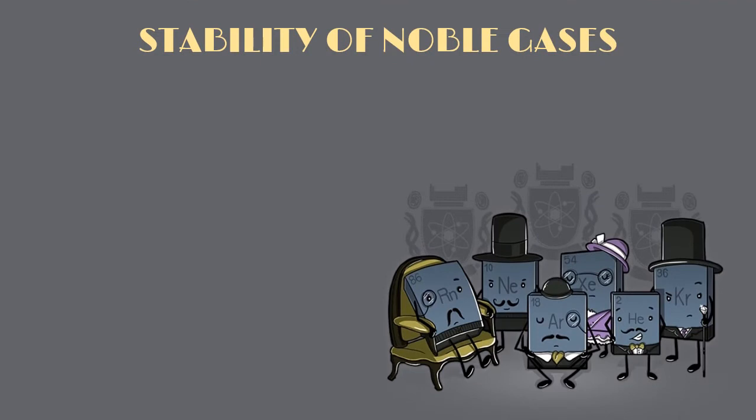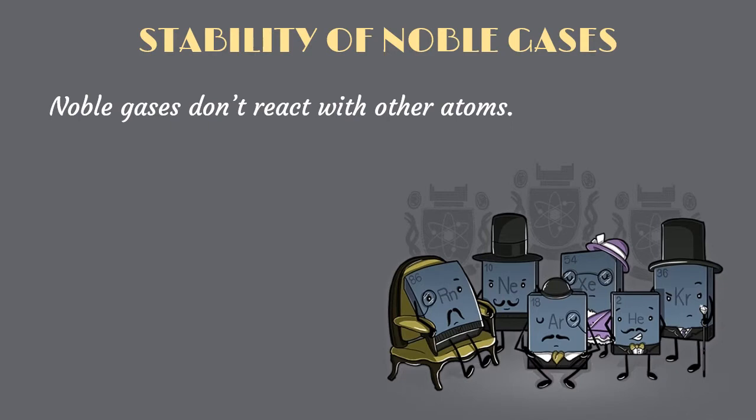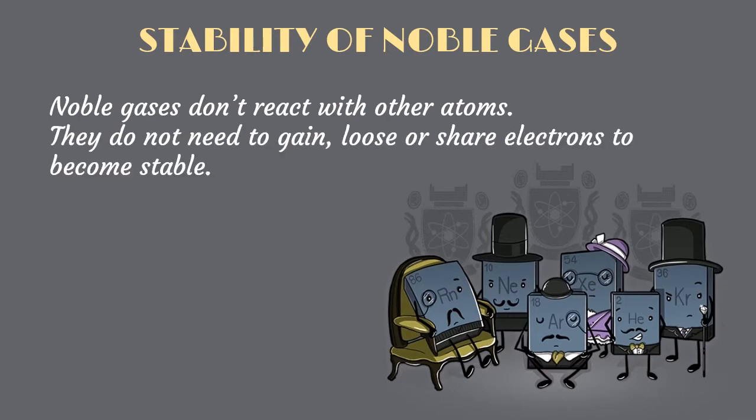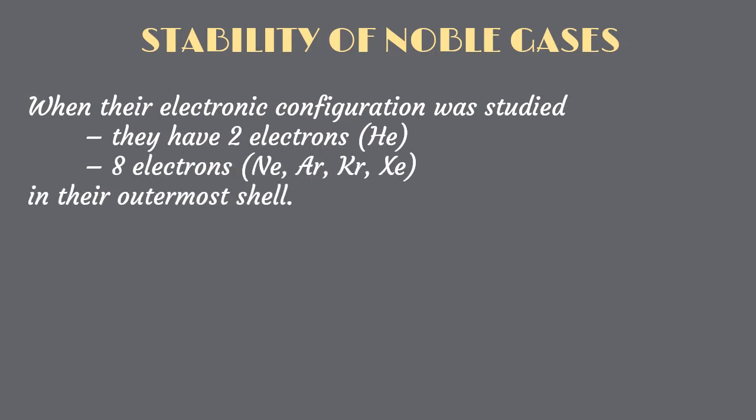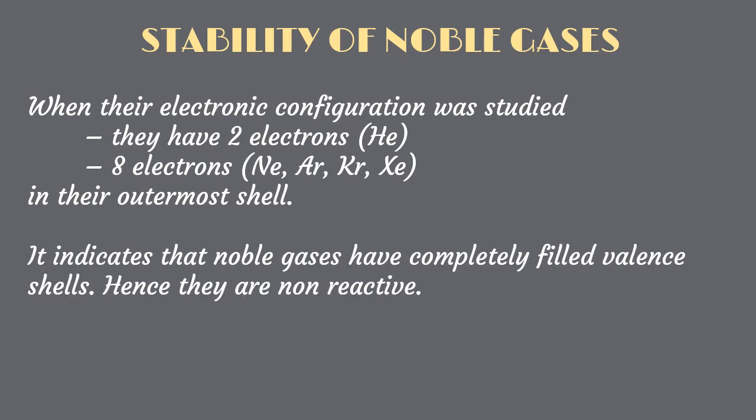Why are noble gases stable? Or what is the stability of noble gases? Noble gases do not react with other atoms or each other. They do not need to gain, lose or share electrons to become stable. It means that they are stable in nature. When their electronic configuration was studied, it was seen that they have 2 electrons in helium or 8 electrons in their outermost shell, for example, neon, argon, krypton and xenon. It indicates that noble gases have completely filled valence shells.